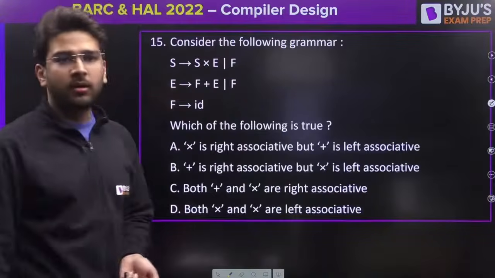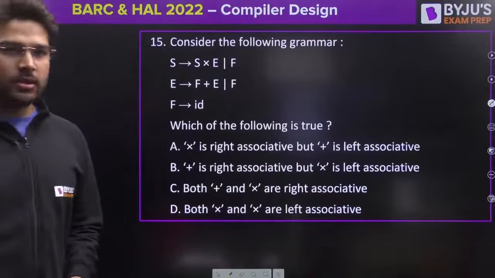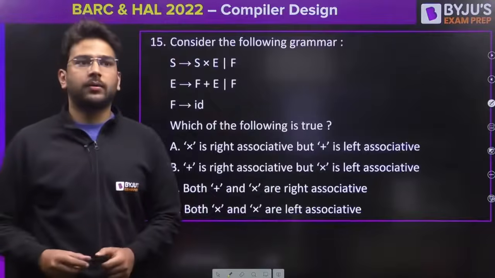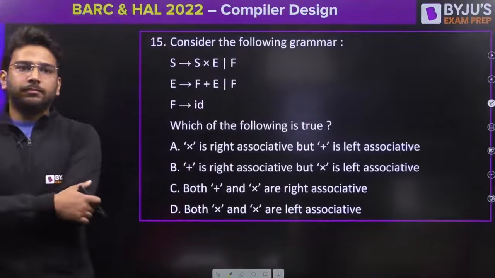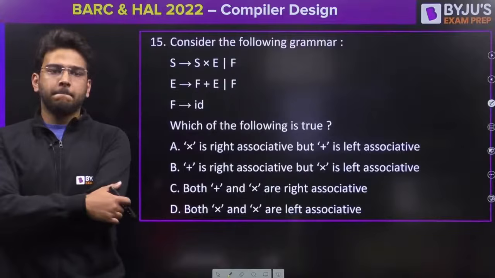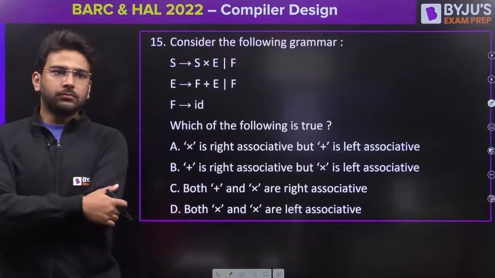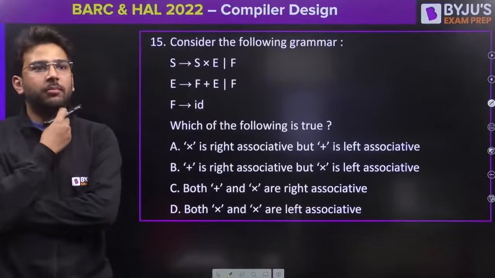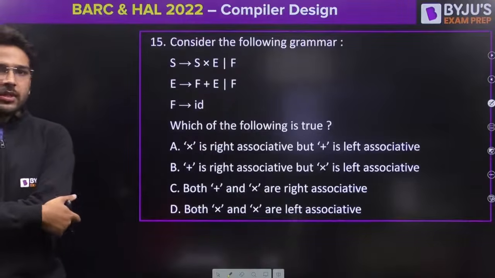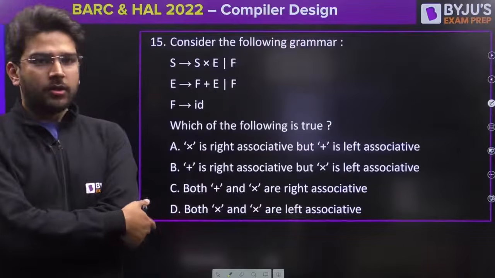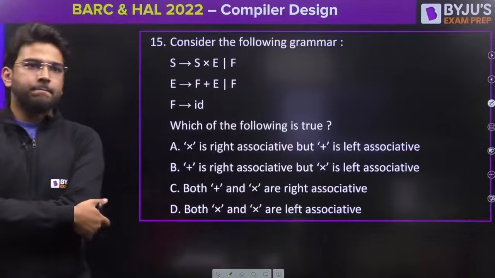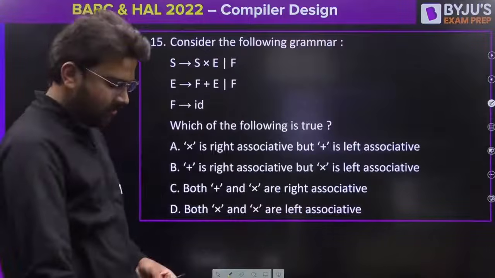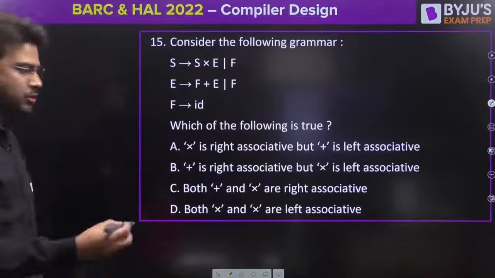Question number 15. Yes guys, quickly answer this. What should be the answer for this one? Question number 15. Shubham is saying option B. Saubhagya. Okay. So here you just have to find the associativity of the operator. Very simple question. You can answer within 30 seconds also.